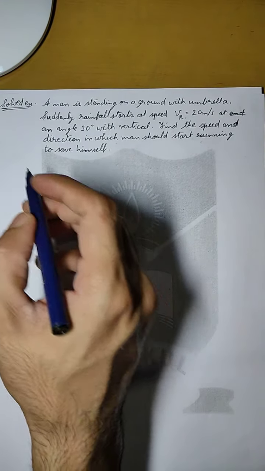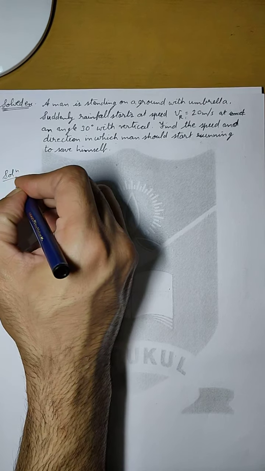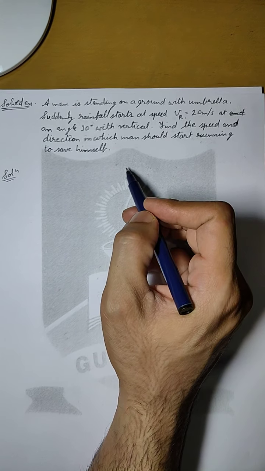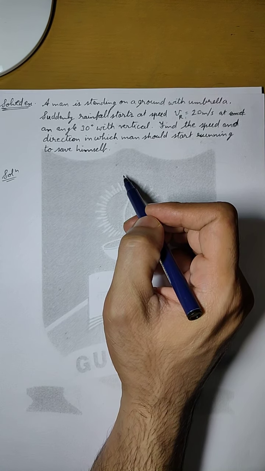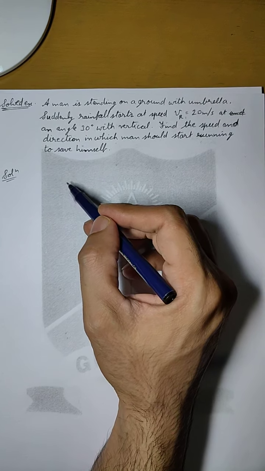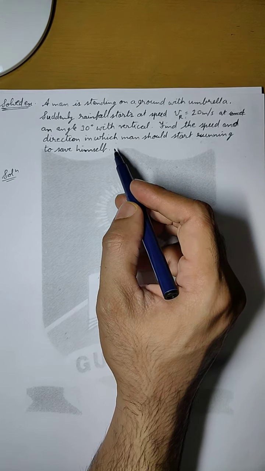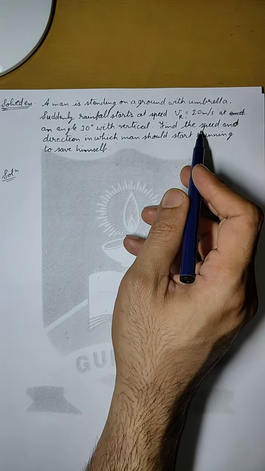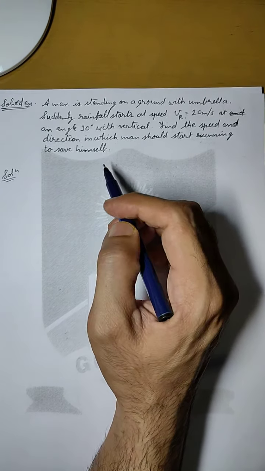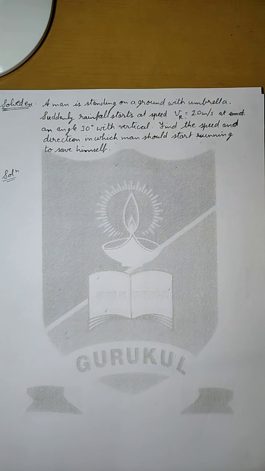Here the question is not asking in which direction he has to hold the umbrella to protect himself. That is done on the previous page. Here the question is asking in which direction and with what speed the man should start running to save himself. That means he is not holding the umbrella in any particular direction. He is still holding the umbrella upright.